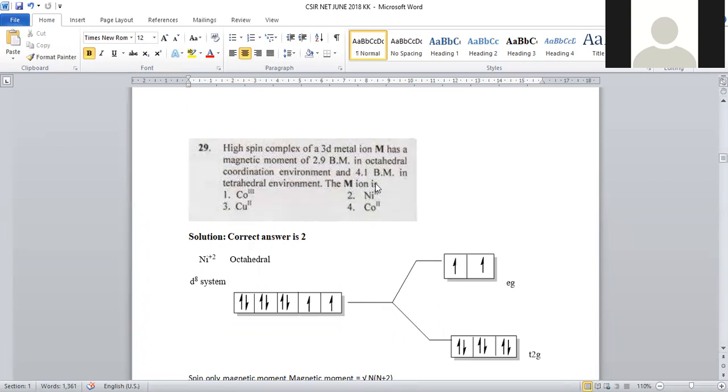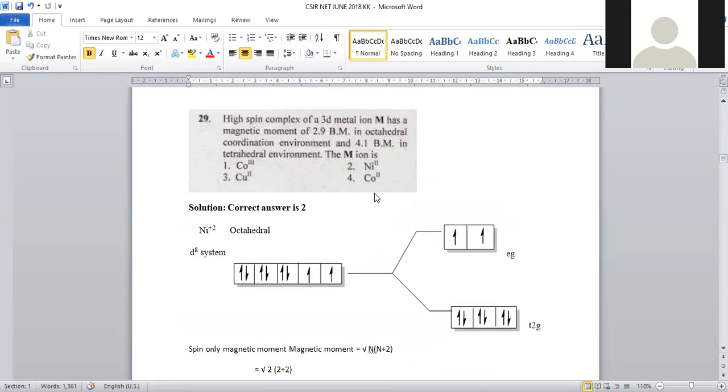In tetrahedral, along with spin only, angular momentum is also considered. So the angular momentum quantum number is also considered. That's why even though two unpaired electrons are there in octahedral and tetrahedral, the magnetic moment will be different in the different complexes. Let us explain in detail about this nickel plus 2 complex.